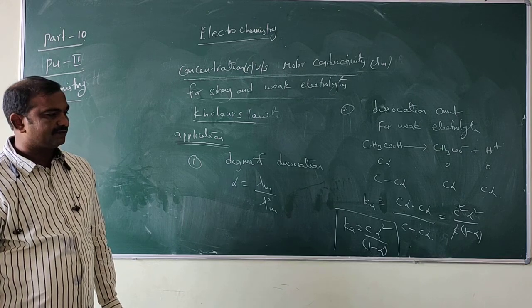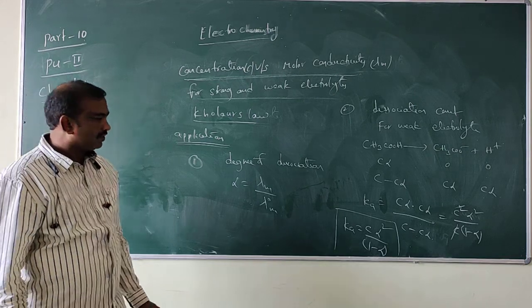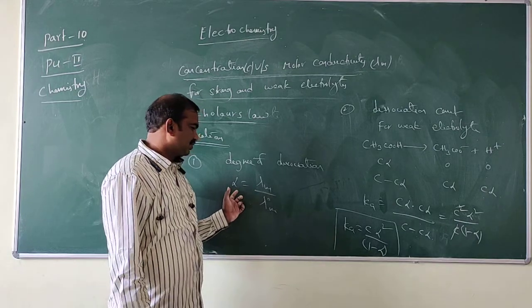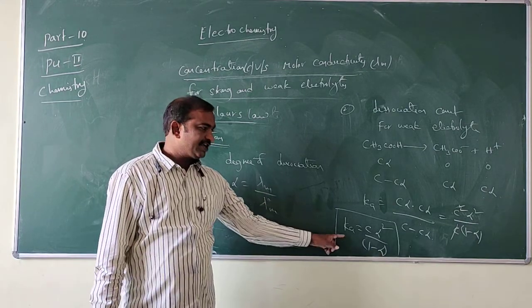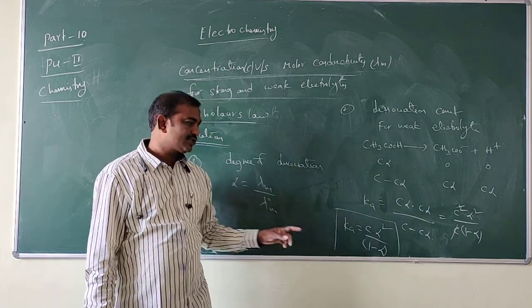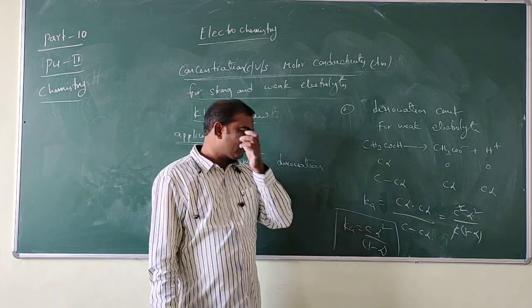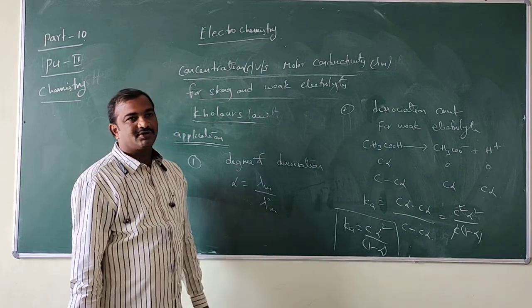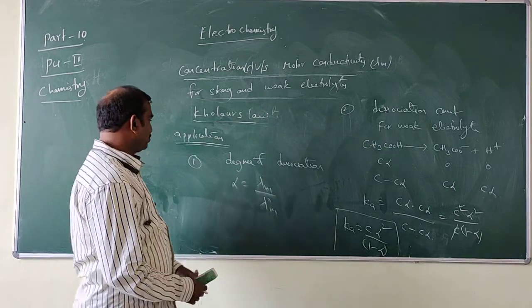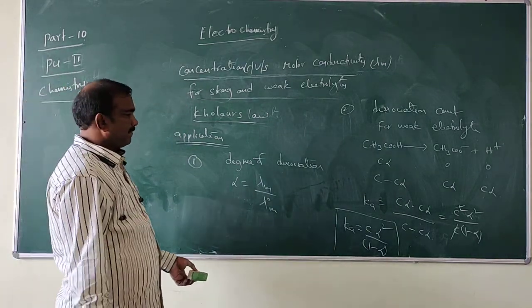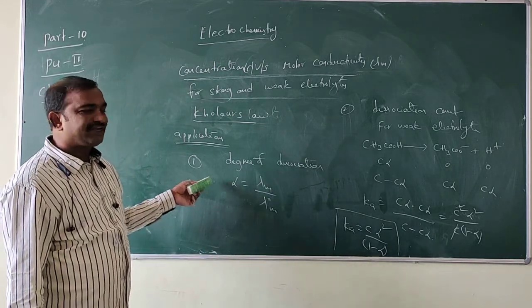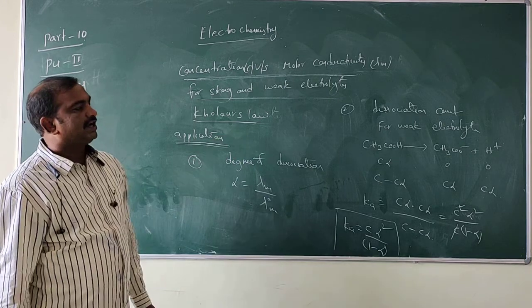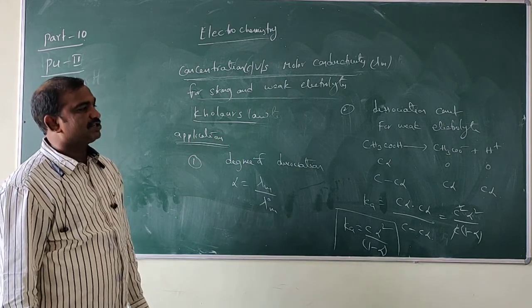So this is the degree of dissociation, lambda m by lambda naught m, and Ka is the dissociation constant, C alpha square by 1 minus alpha. So the first application is finding the degree of dissociation, and the second is finding the dissociation constant for a weak electrolyte.